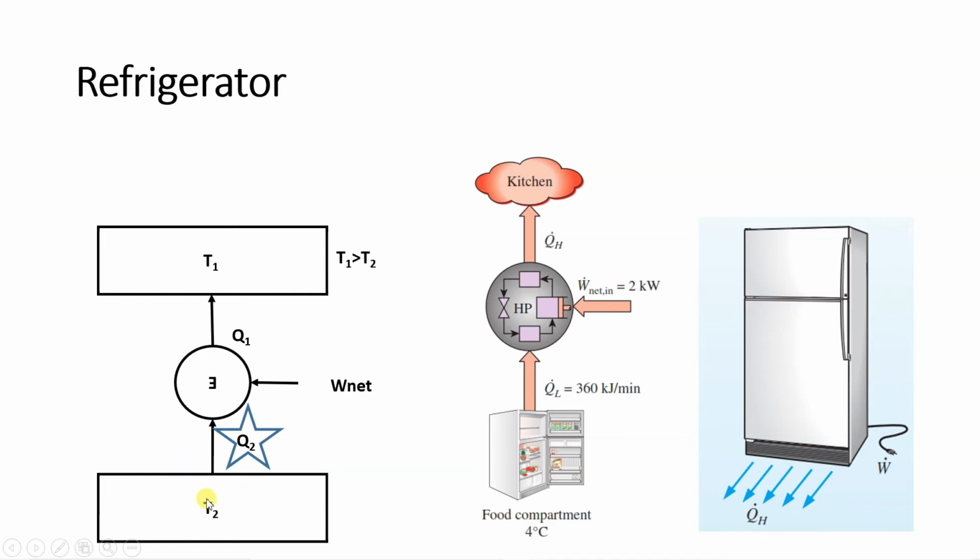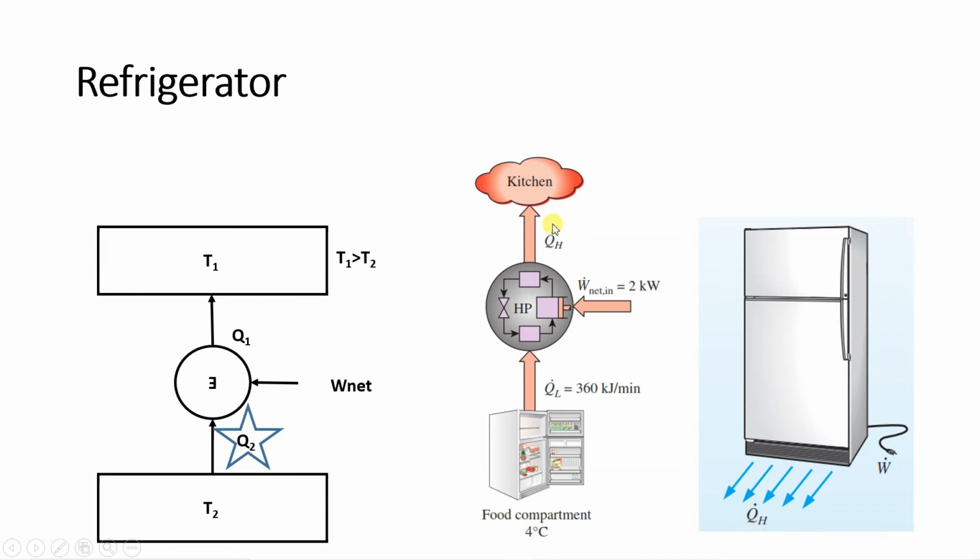And T2 is what? Food compartment. So suppose in refrigerator we are maintaining 4 degrees Celsius. So T2 is what? This lower temperature reservoir is what? Food compartment. And what is T1? It is kitchen. Okay, so here also you can see, if you compare this diagram, W dot is what? Power which we are supplying, electrical energy to the refrigerator. And the refrigerator, with the help of a device which is known as condenser, it is rejecting the heat, whatever it is taking from the food products, it is rejecting that heat Q dot H to the atmosphere.